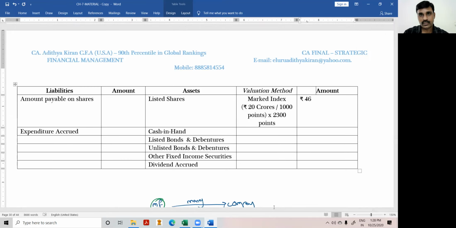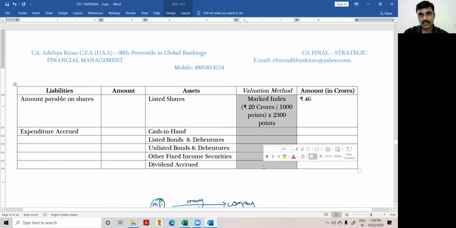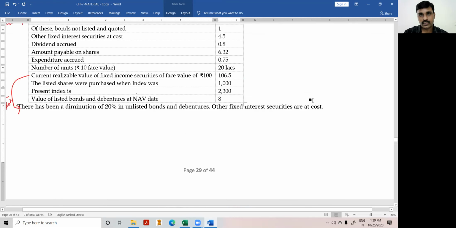Then we'll write it in crores. Just for your knowledge, I have given this column; you need not write it in the exam, it is just for the sake of clarity. Which asset is valued how? Market index: 20 crores, 1000 points at the time of purchase, into 2300 points at the time of valuation. So 46 is the value of the listed shares. Okay, listed shares is done.